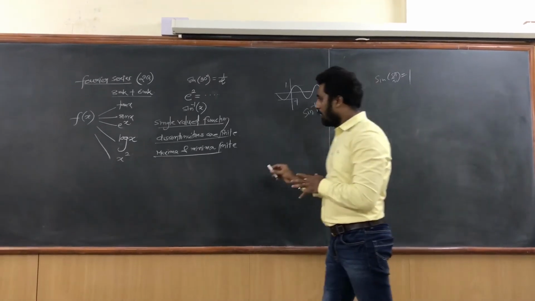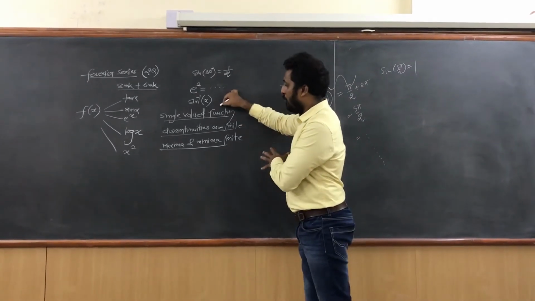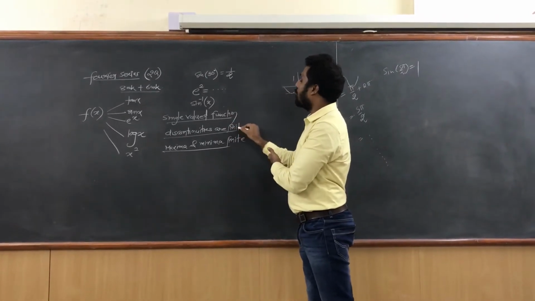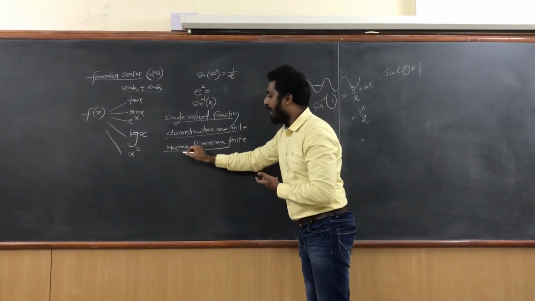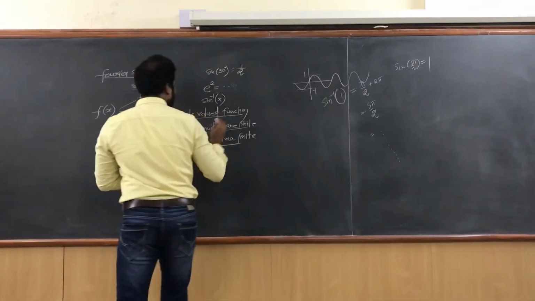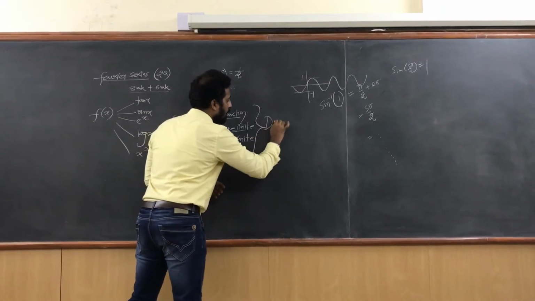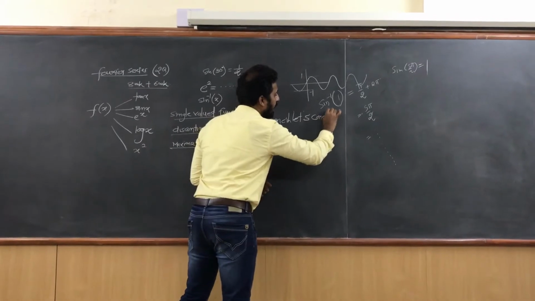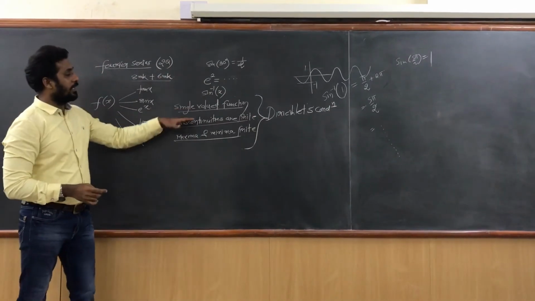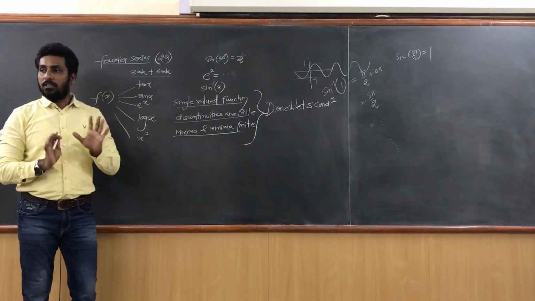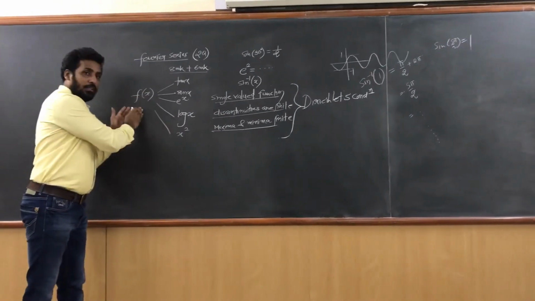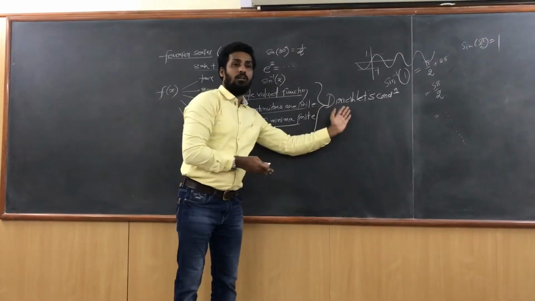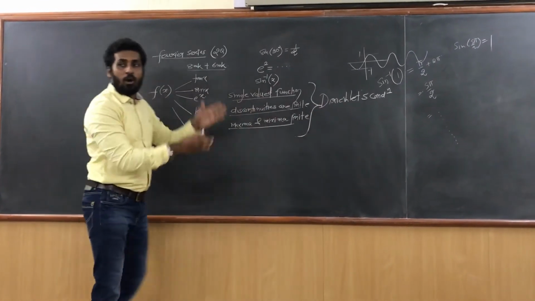So similarly, if I have a function which is single valued, which is discontinuous with finite discontinuities, and which has finite maxima and minima, the function is said to obey Dirichlet's conditions. These three are called Dirichlet's conditions. Then what did Fourier say?